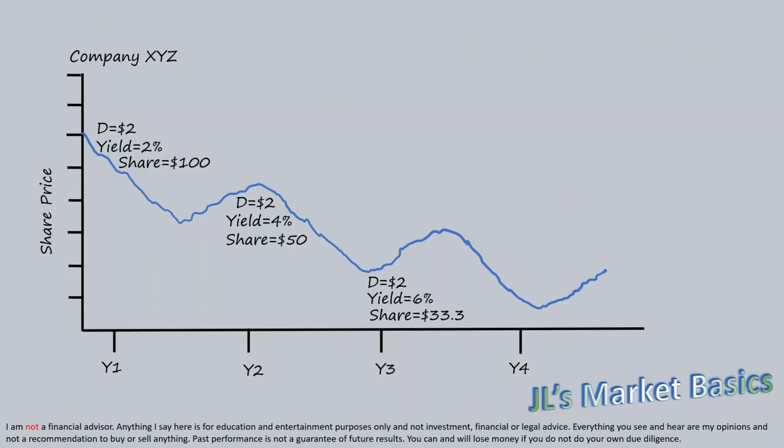Some people might argue that higher dividends are good and the share price won't go down by that much in order to maintain the same dividend payout. But in the example I gave earlier, you can see that in order to maintain a $2 per share dividend and a 2-point increase per year in the yield, the share price decreased from $100 per share to approximately $33 per share. That is a decrease of 67% in your investment.